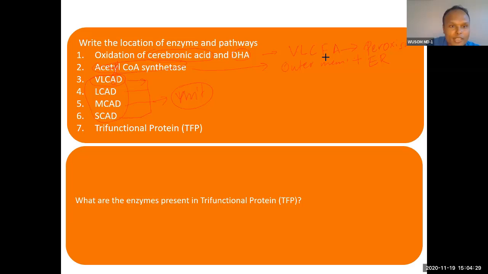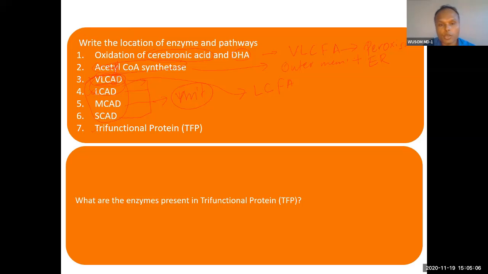It is to differentiate between long chain and very long chain, because both will attack long chain fatty acid. This will act first, then this will act. That is why it is a misnomer, and you will get confused. Very long chain fatty acid dehydrogenase and long chain fatty acid dehydrogenase both act on long chain fatty acid; this will act first and then this will act. Just remember, these are all present in mitochondria.